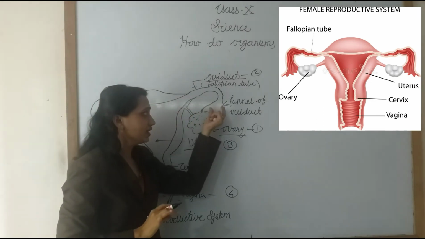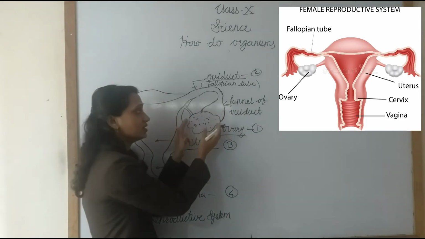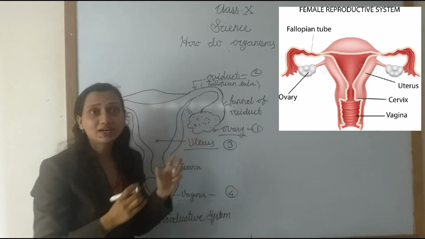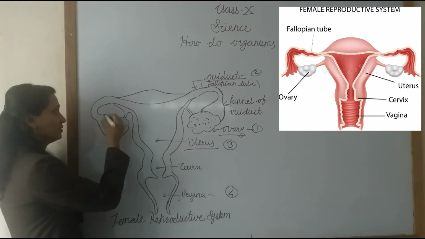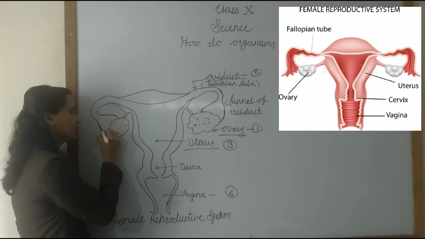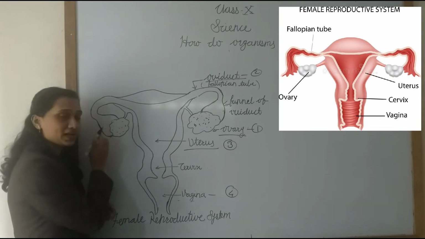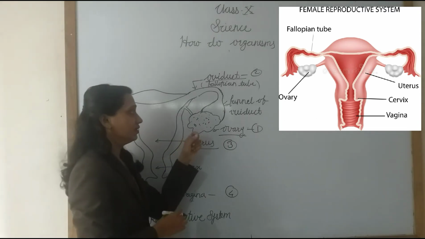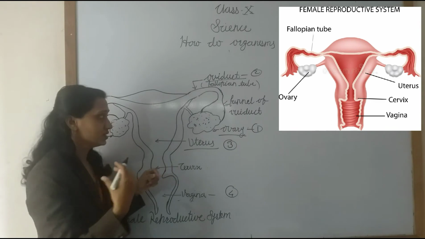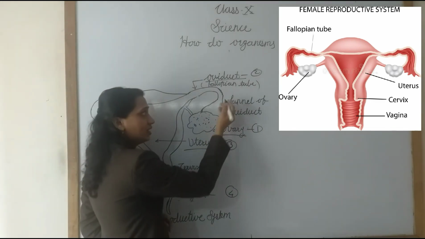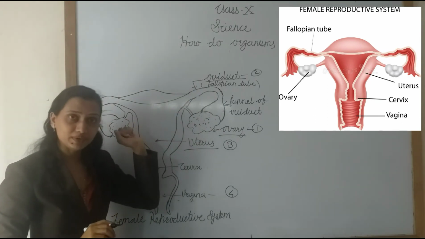One end of the oviduct is a funnel-shaped structure that covers the ovary, on both sides. When the ovary secretes the ovum, the oviduct receives that female gamete.